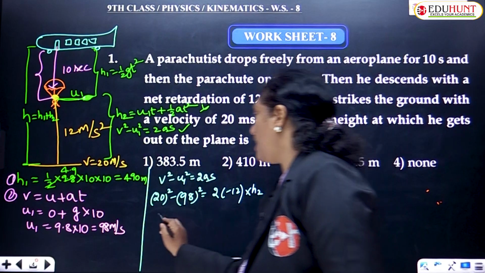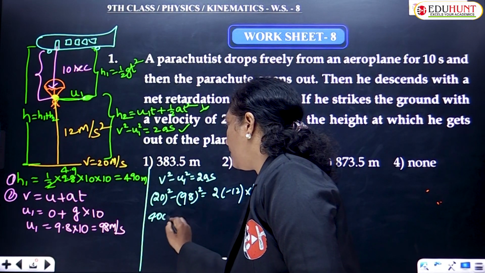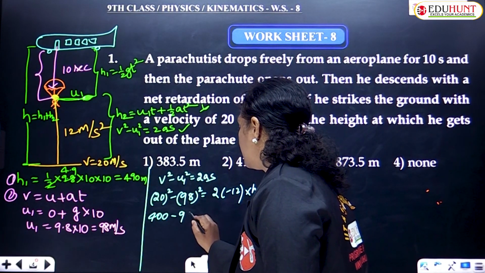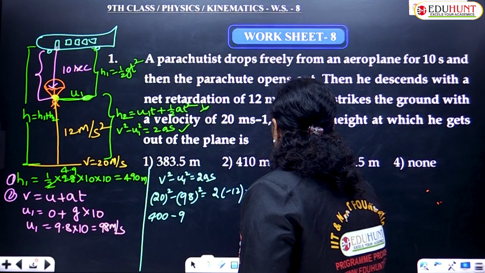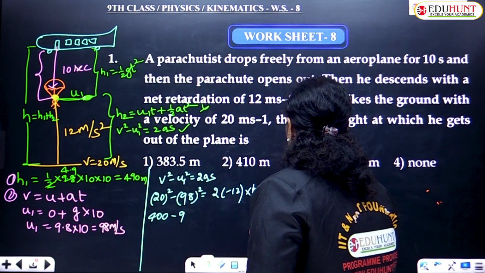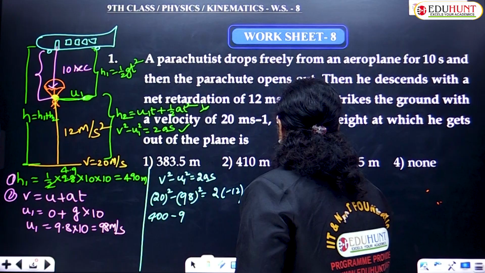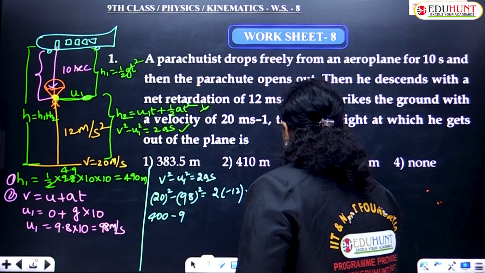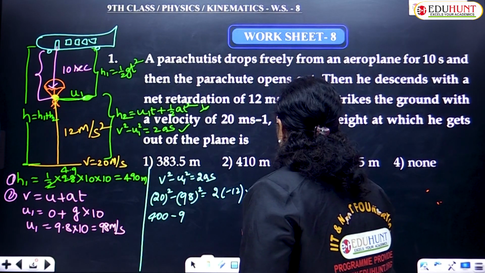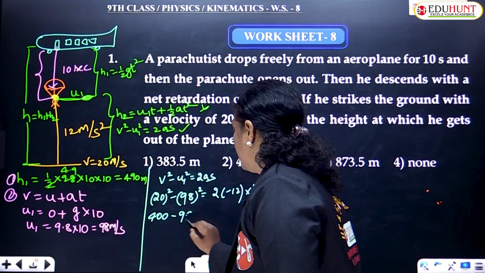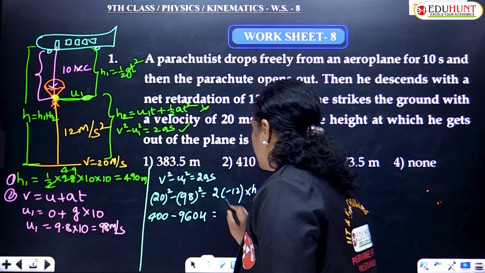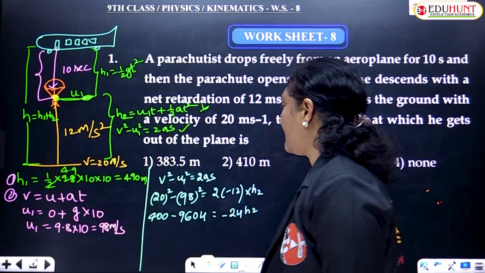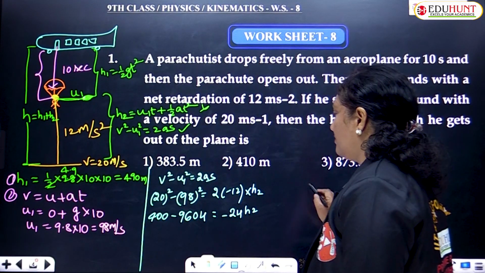So after simplification, how much are you getting, children? 20 square is 400 minus 98 square. How much would it be, children? 9604, I think. Okay, 98 square, yes, it is 9604. So 400 minus 9604 equals minus 24 h2. If you subtract 400 from 9604, how much do you get?